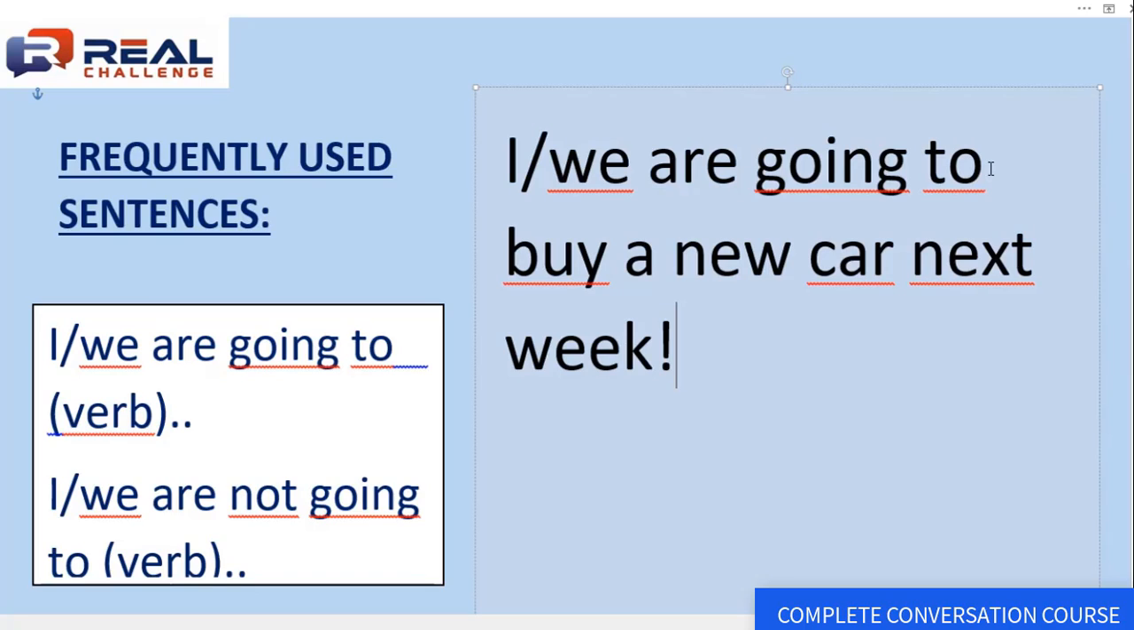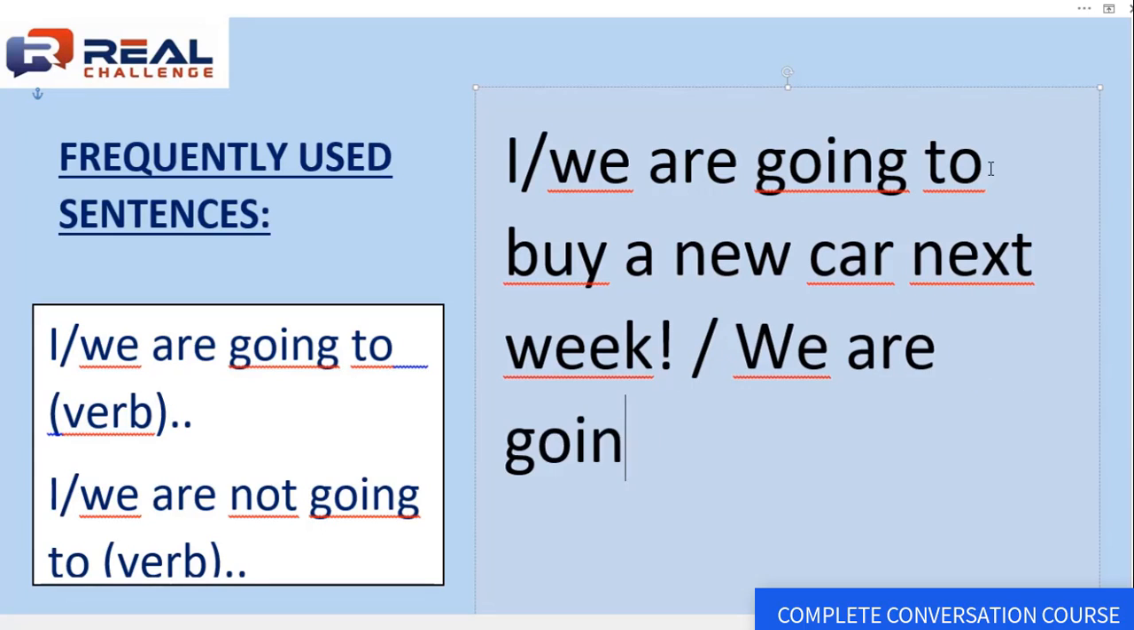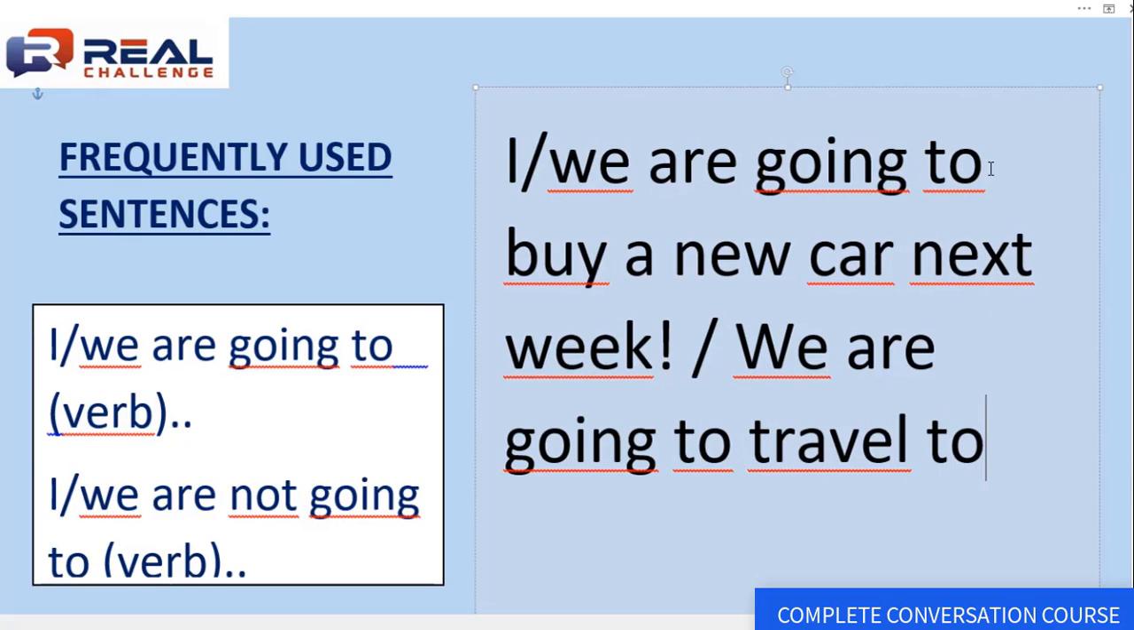So going to has much more certainty, much more strength than will. Going to is connected to a decision being made. So after the decision, you use going to. Let's make another example here. We are going to, let's use travel. We are going to travel to someplace.